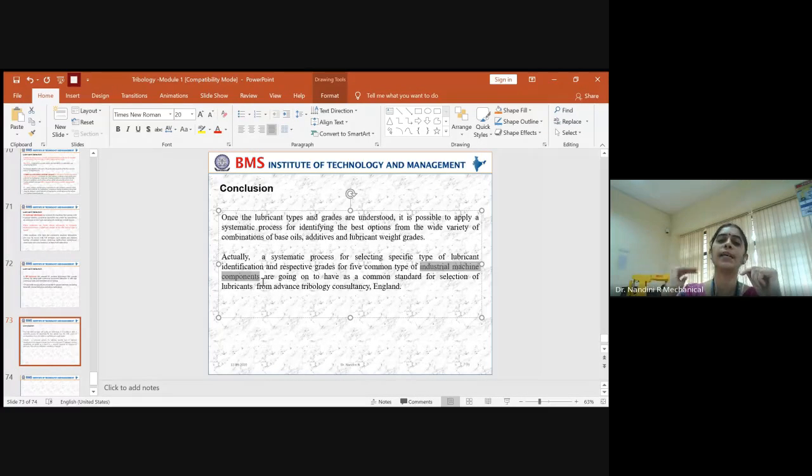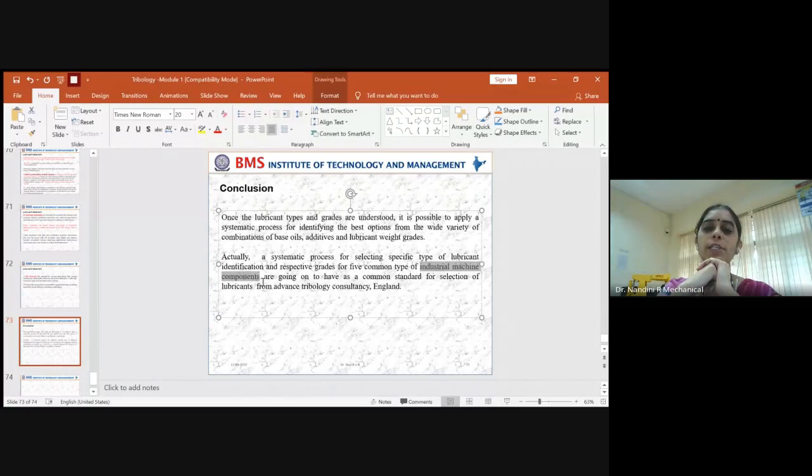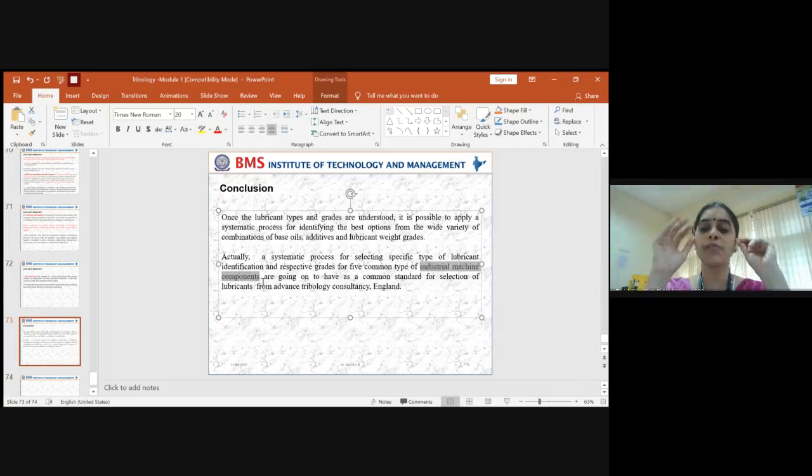So it will be a generalized term which will be followed across the country because it falls into the category of ISO standard. So it could be followed everywhere uniformly. But this is only for 5 types of industrial machine components which are commonly used across the world. They are working on it, and it could be coming out in the near future at a faster rate.